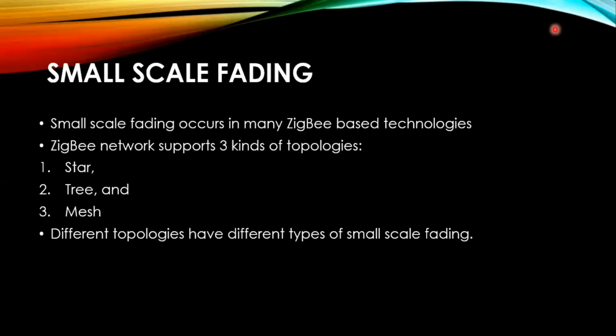Small-scale fading occurs in many ZigBee technologies. Small-scale fading refers to rapid fluctuations of the amplitudes, the phases, or multipath delays of a radio signal over a short period of time or travel distance. In small-scale fading, the received signal strength may vary by as much as 3 or 4 orders of magnitude when the receiver moves by a mere fraction of a wavelength. The ZigBee network supports three kinds of topologies: the star topology, the tree topology, and the mesh topology. And each of them has different kinds of fading.